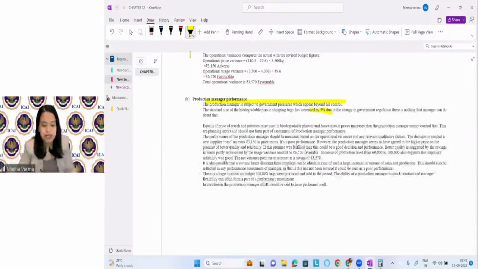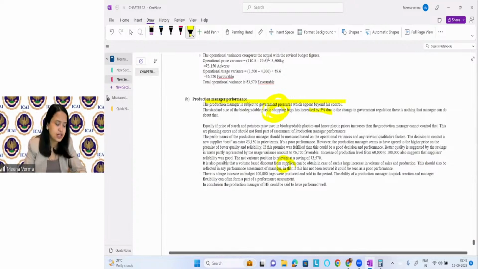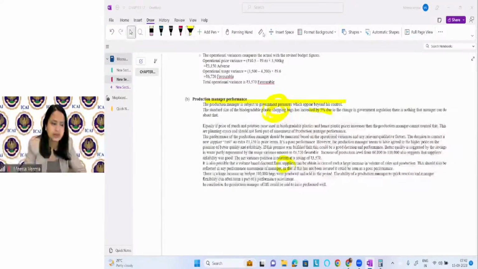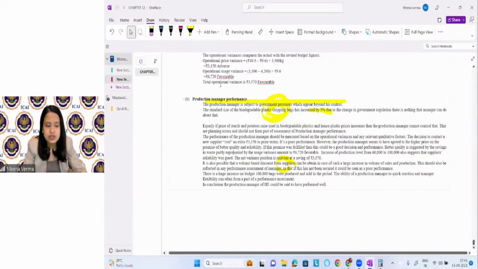Similarly, the price is increasing due to inflation. He is not responsible for that. You can see here the production manager is not responsible. Who is responsible? The strategic level manager is responsible. All right. Okay, we have done this question. Let's do some more questions on this.